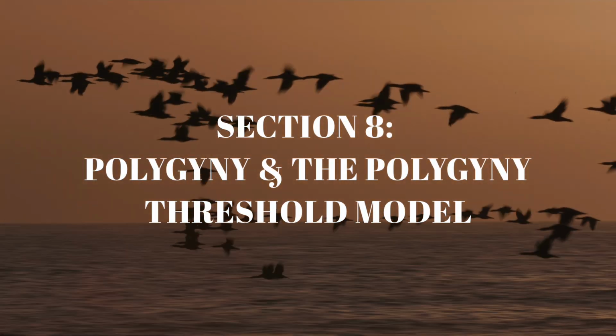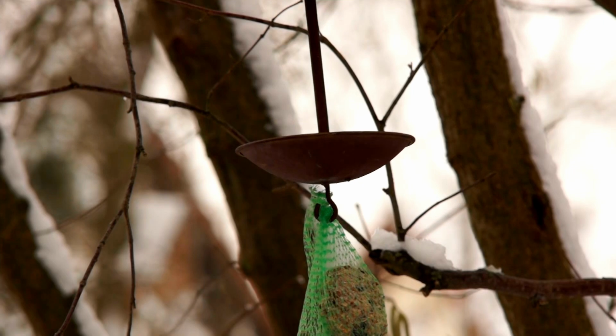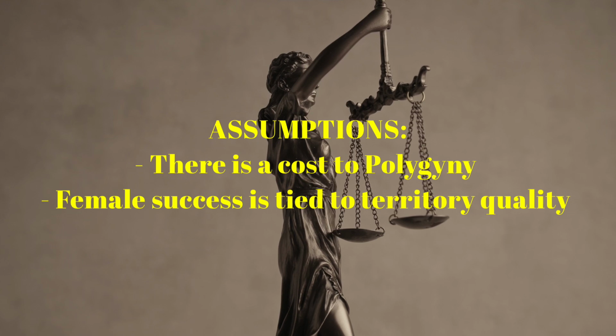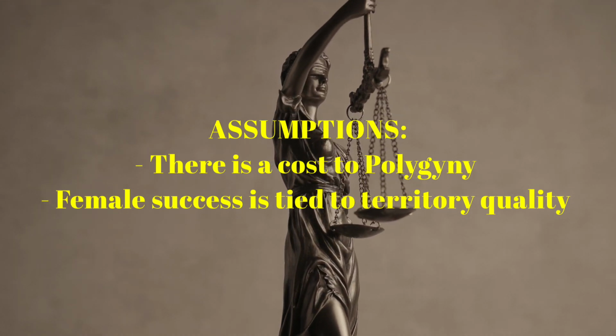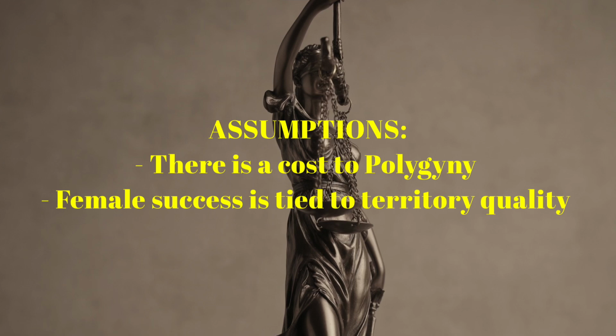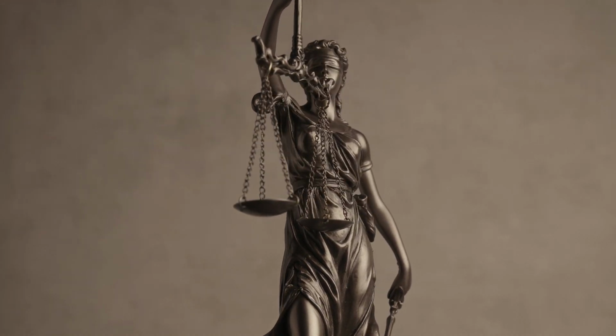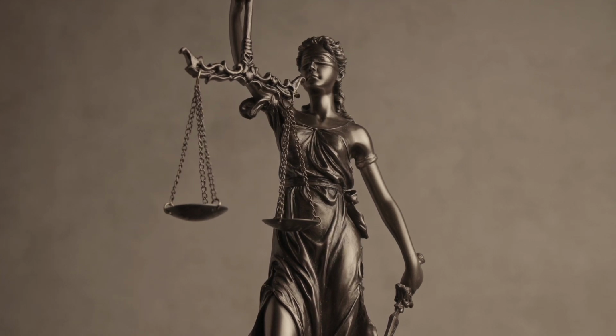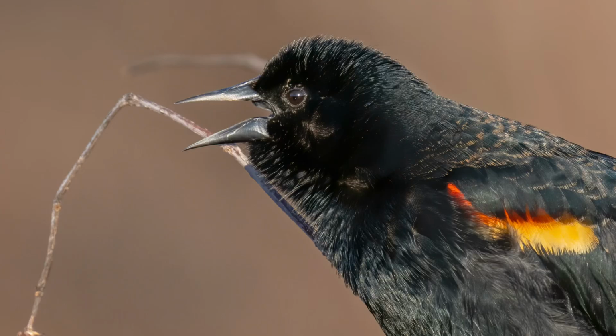Section 8. Polygyny and the polygyny threshold model. In polygyny, a male mates with multiple females, but this raises a key question. Why would a female accept sharing a mate? Enter the polygyny threshold model. The assumptions are that there is a cost to polygyny and that female success is tied to territory quality. The prediction is that a female may choose to be the second mate of a high-quality male if his territory is so good that it outweighs the cost of sharing. This is common in red-winged blackbirds, where nest sites in deeper water are safer even if a male already has a mate. The territory's quality makes it worth it for a second female.